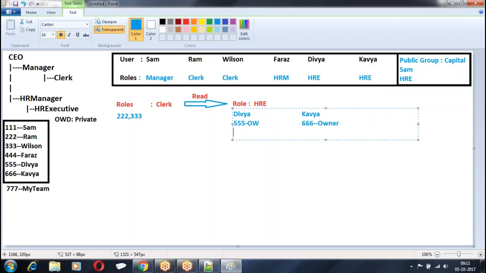Now, which records are getting extra permissions? 222 and 333. Why are they getting this extra permission? I am creating a sharing rule saying that records owned by the users whose role is clerk, share those records with the users whose role is HR executive.